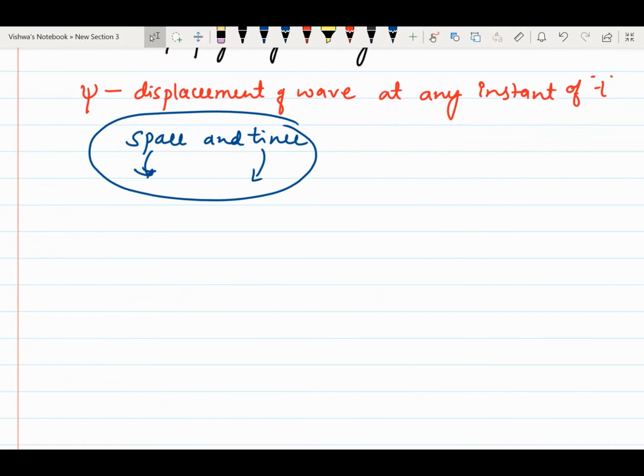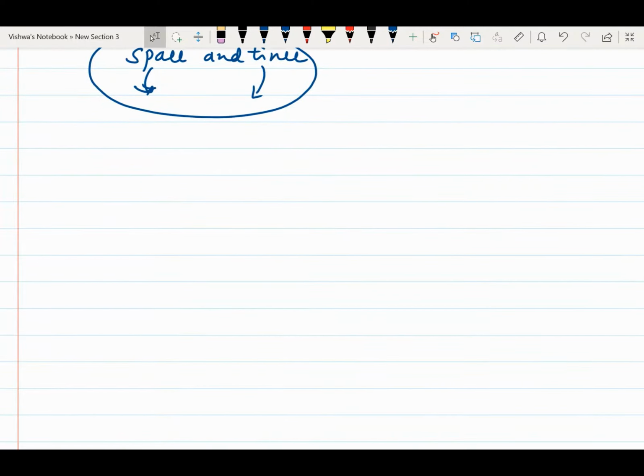Now, as we already know, there is an equation called the differential equation of wave motion, which we have already studied in classical mechanics, right?